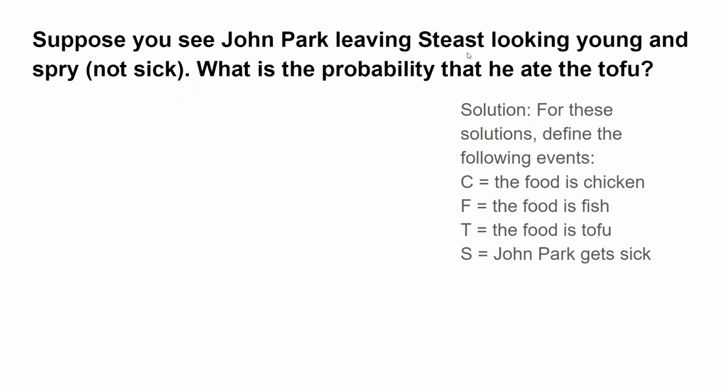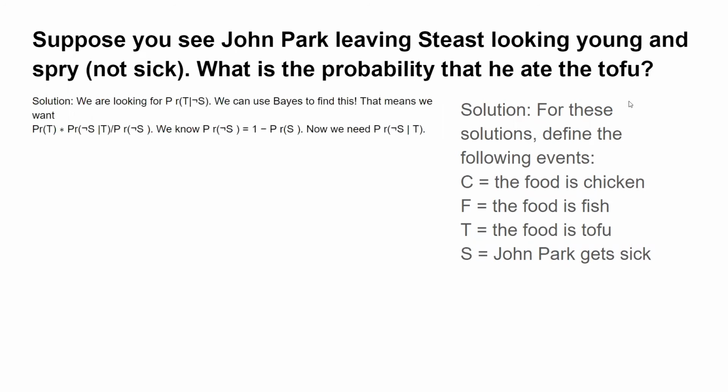Suppose you see John Park leaving Steast looking young and spry. What is the probability that he ate the tofu? Well, to figure this out, we can use Bayes' formula, right? We can figure out the probability of tofu given not sick is equivalent to the probability of tofu times the probability of not sick given tofu, divided by the probability of not sick.